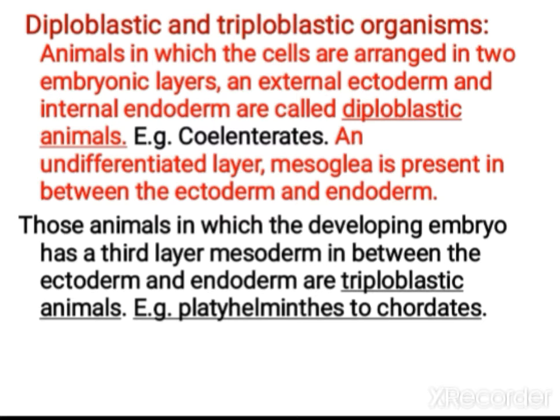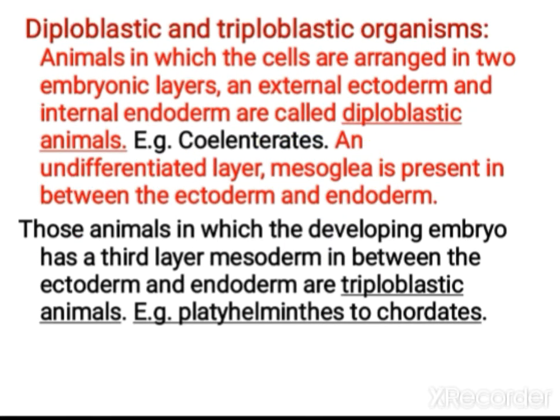Then in between the ectoderm and endoderm, there will be one undifferentiated layer that we call mesoglea. Okay, mesoglea. Then as we are coming under a higher category, we have the third layer, mesoderm, in between the ectoderm and endoderm.